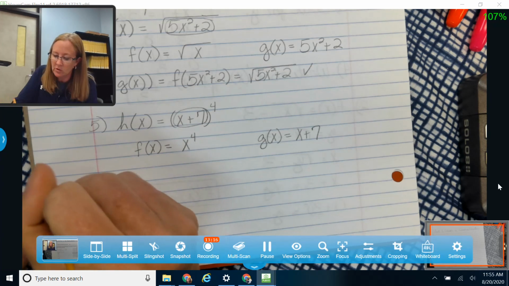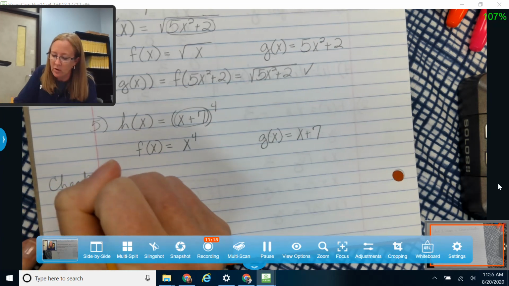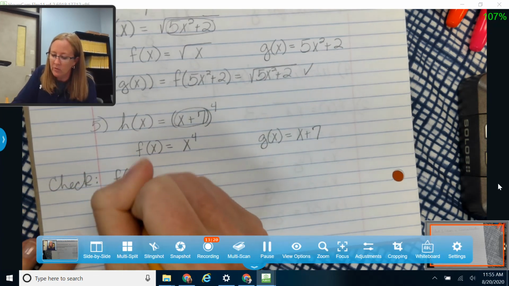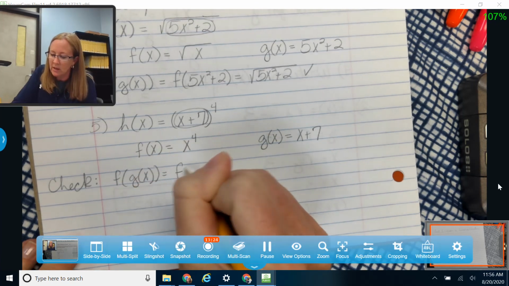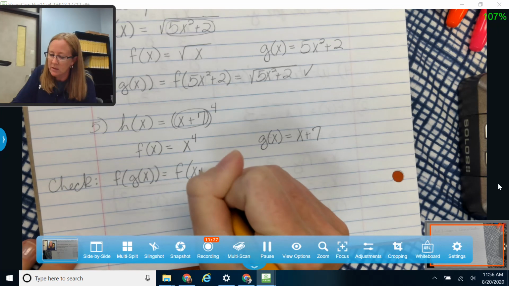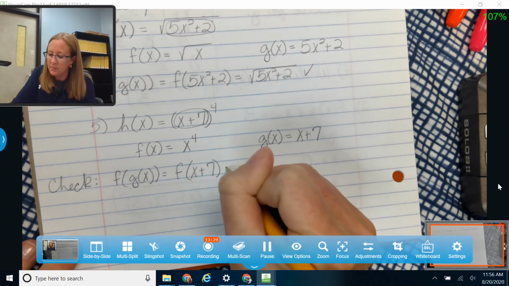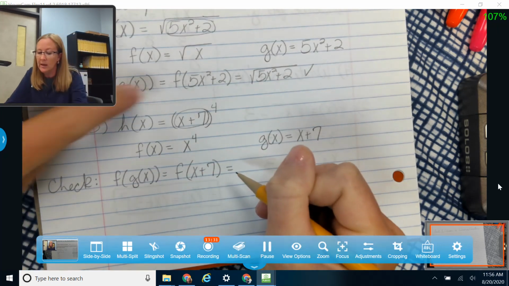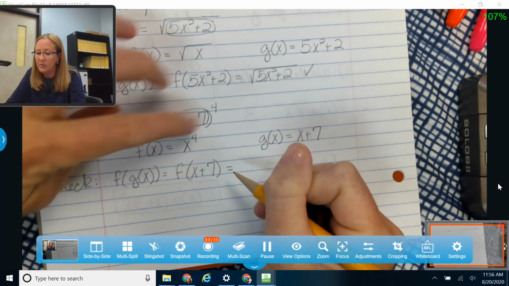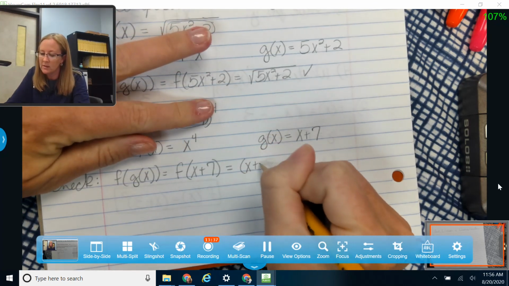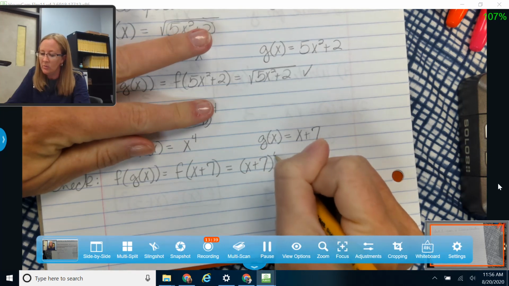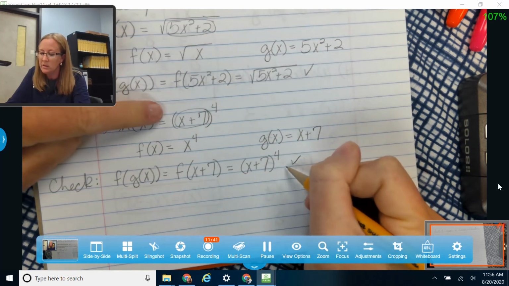Okay, so let's check and make sure that if we put them back together we end up with f of g of x. Okay, so g of x is x plus 7. I'm going to take out the x in f of x, and I'm going to replace it with x plus 7, and that will give me that to the 4th power. And so it did. It checked out.